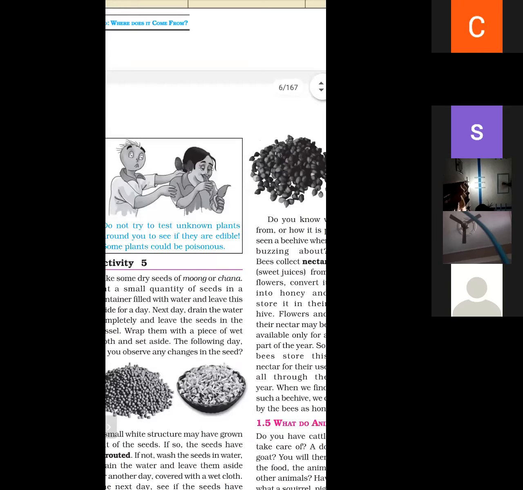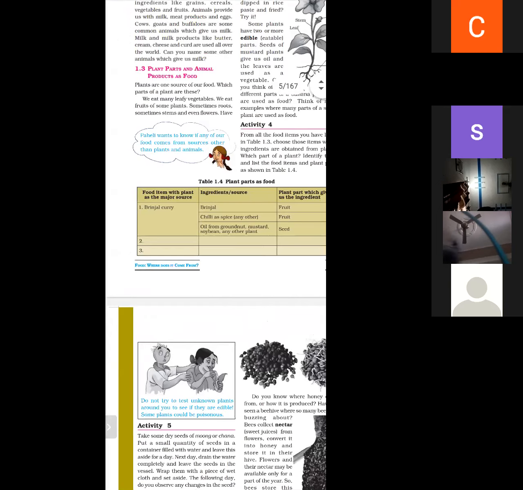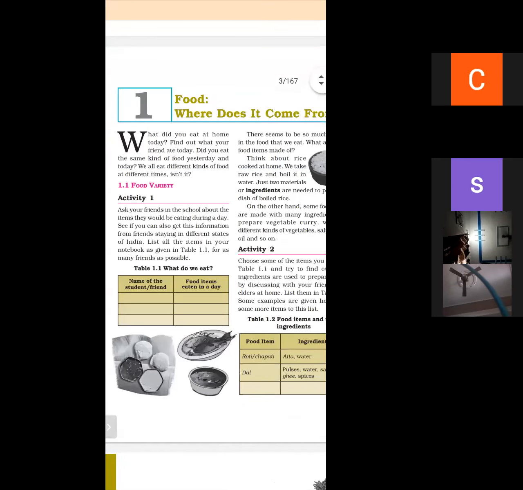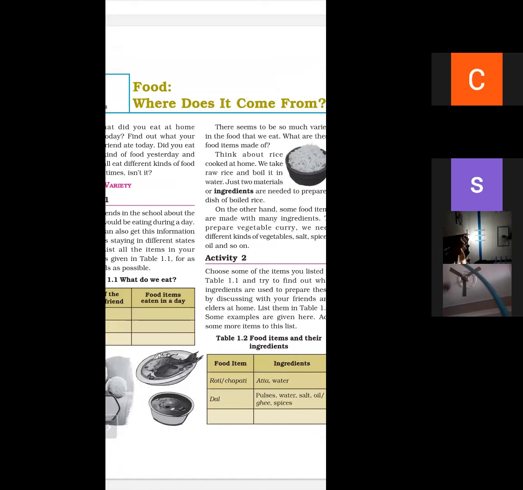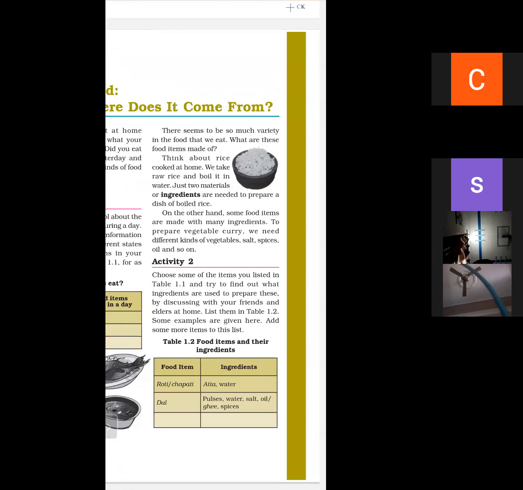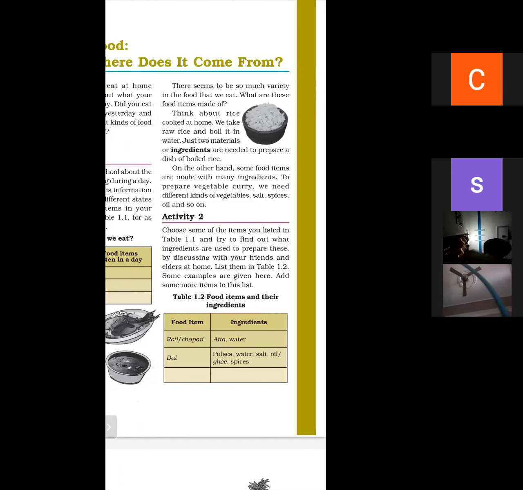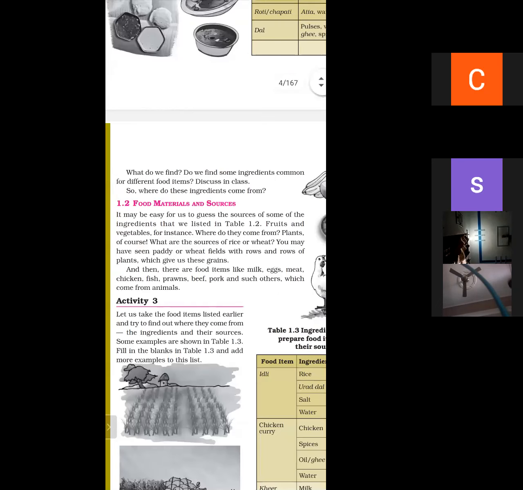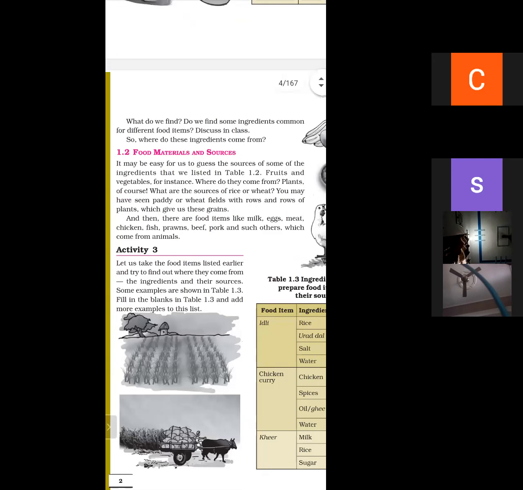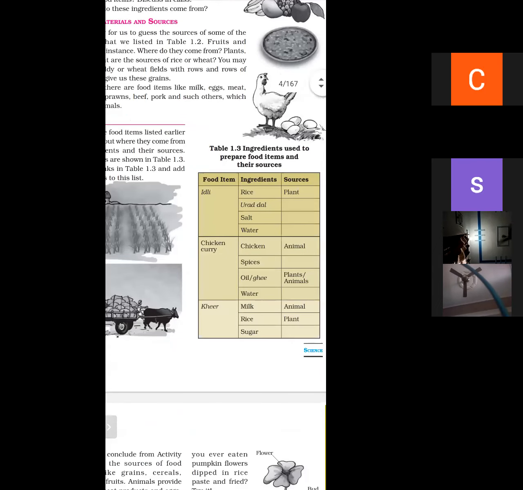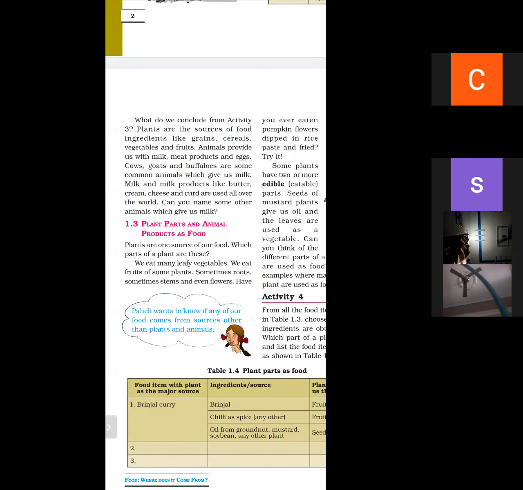In the last lecture, we studied what ingredients are: the materials required to make a particular dish are called ingredients. Next is what are the food items and what are the ingredients for making roti. Atta and water are ingredients. For making dal, pulses and water are ingredients. Food materials and sources. First is idli. Ingredients are rice, urad dal, salt, and water. And what are the sources? Plant.